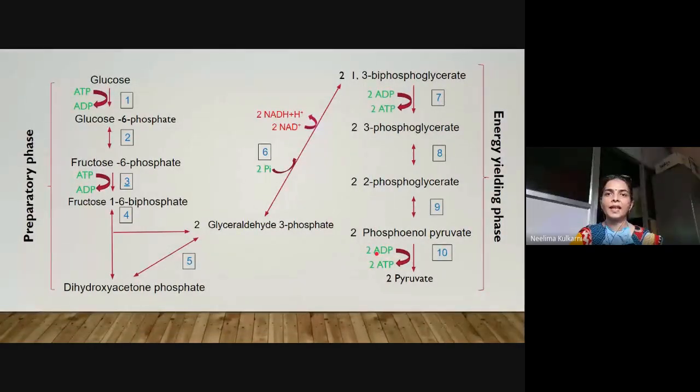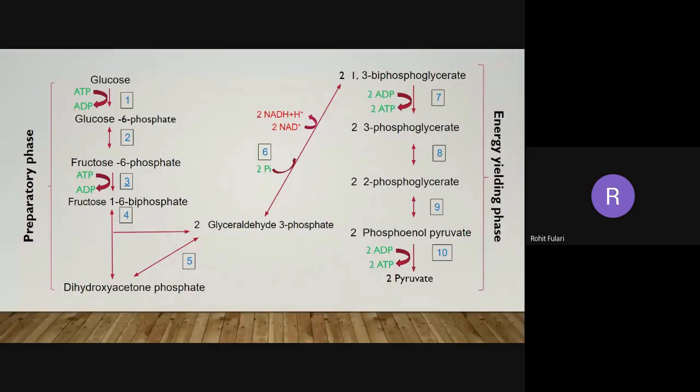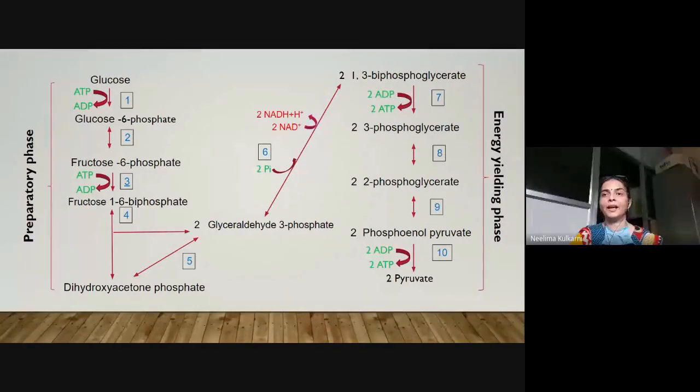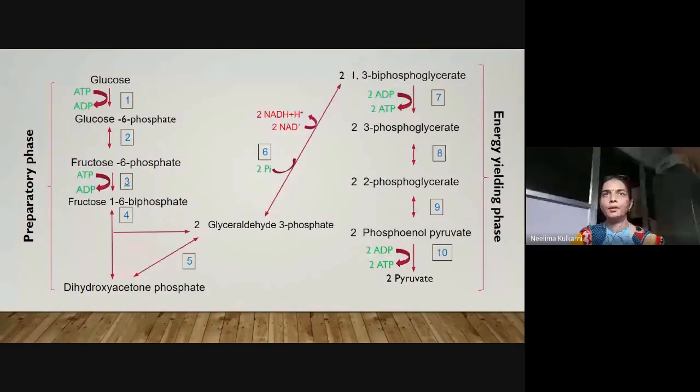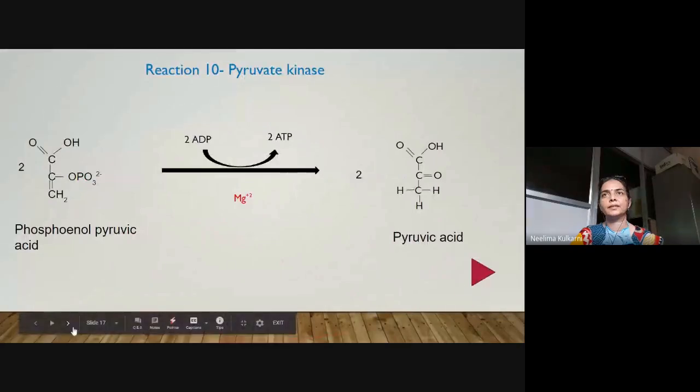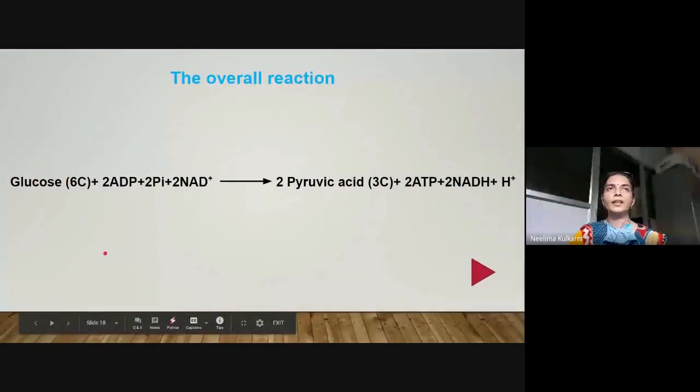Net ATP synthesized is, how many ATP molecules are synthesized in this pathway? Can you give the answer? 4 molecules. 4 molecules of ATP are synthesized. But in the preparatory phase, you can see 2 molecules of ATP are being utilized. So what will be the net gain of ATP at the end of the pathway? 2 molecules. So 4 minus 2. 2 molecules of ATP will be synthesized. Okay, so this is the net reaction.